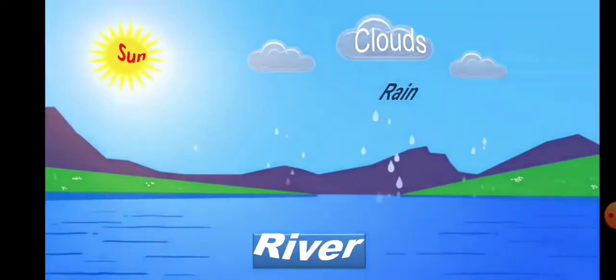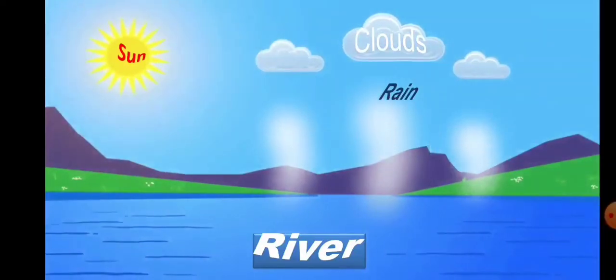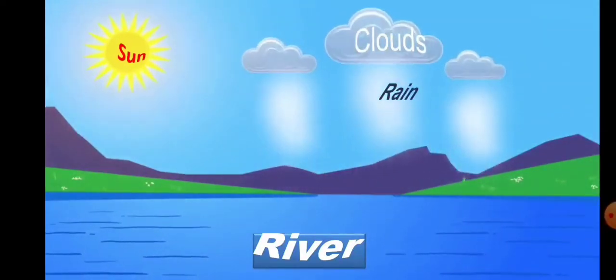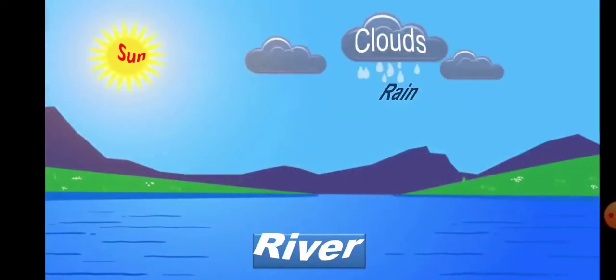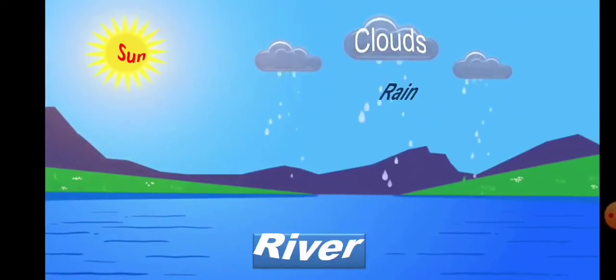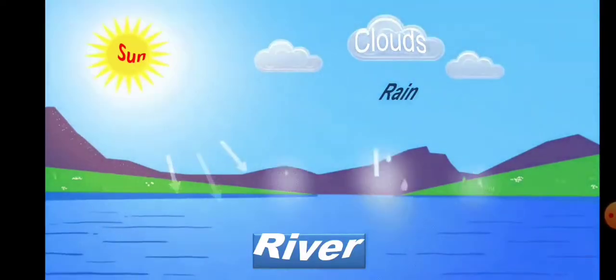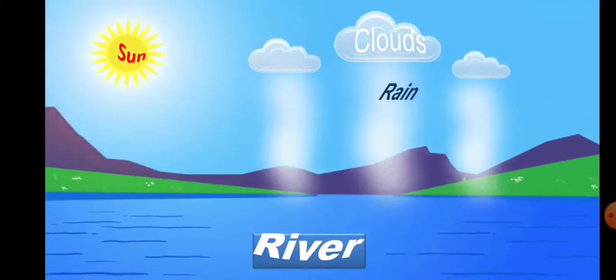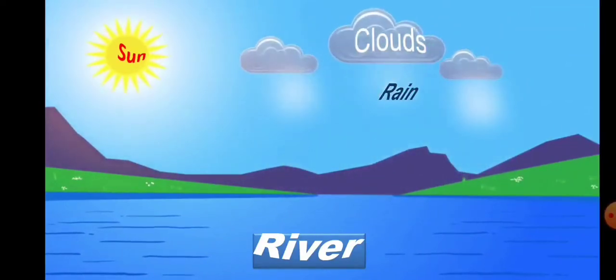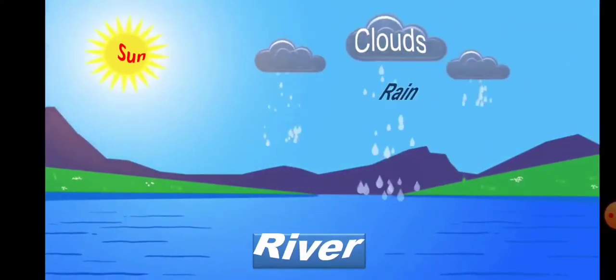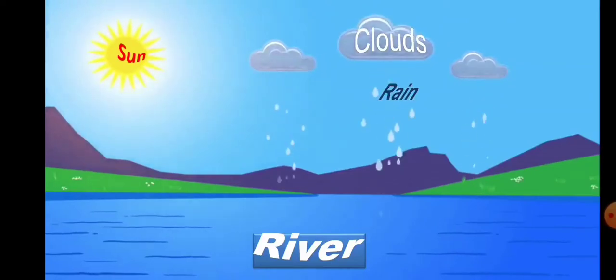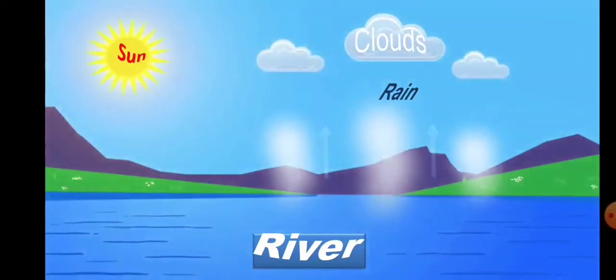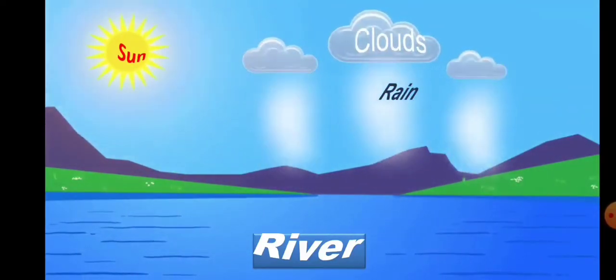These clouds bring us rain again. The cycle of water forming water vapor, clouds, then falling as rain and filling up ponds, lakes and rivers is called a water cycle. This cycle keeps running and running. Okay. So we can call it the water cycle.